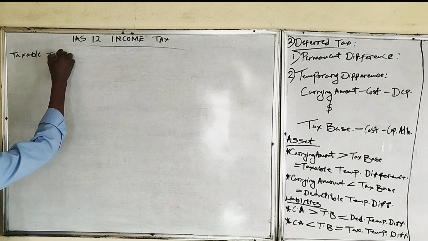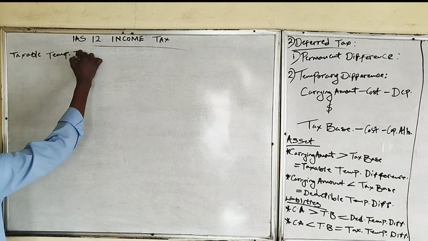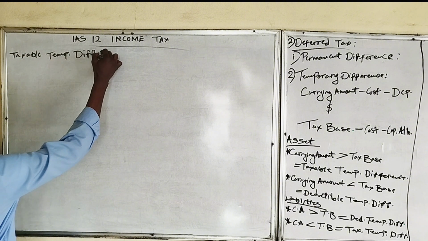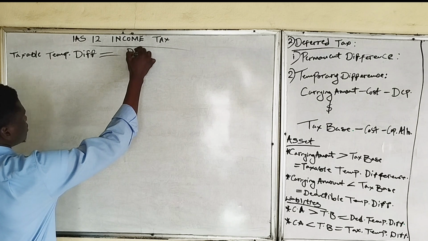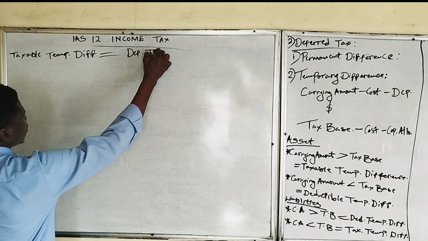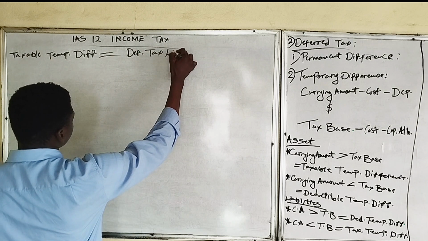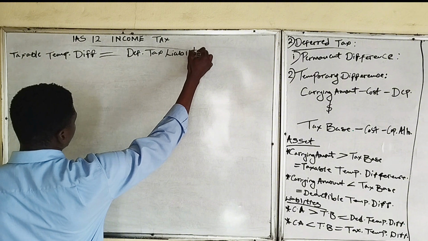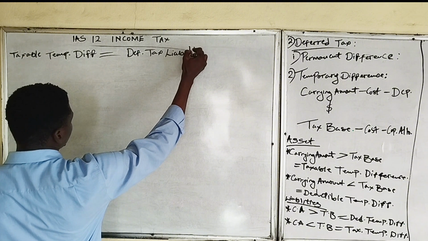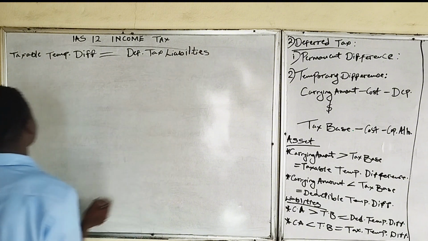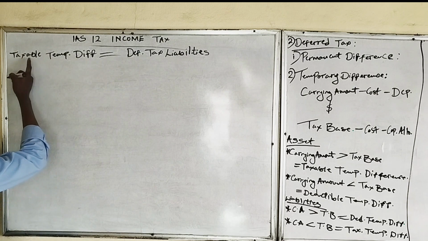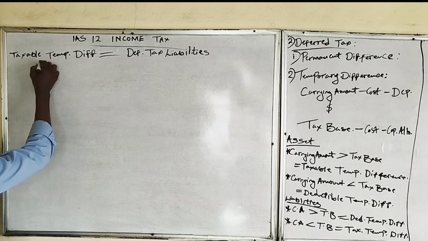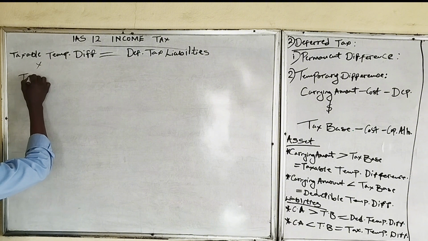So another one is, we said the taxable temporary difference results into deferred tax liabilities. We get deferred tax liabilities when we multiply the taxable temporary difference by the tax rate.